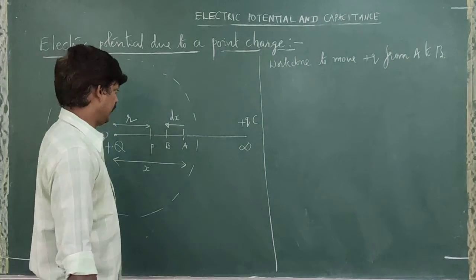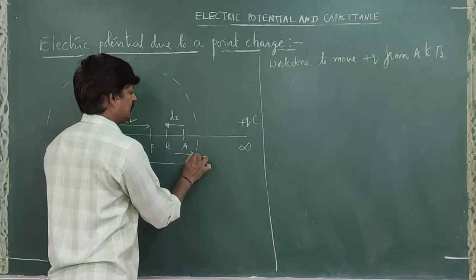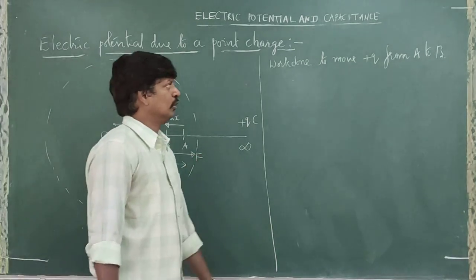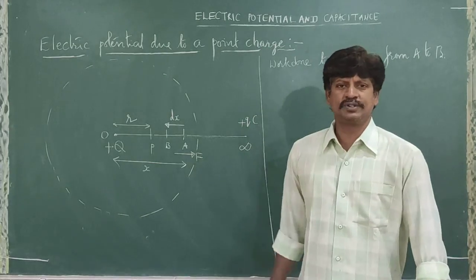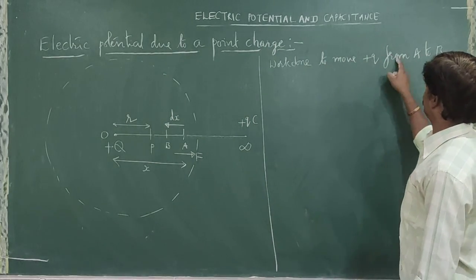Work is done against the electric field, because these two are positive charges, so there is a repulsive force. This force and displacement, in which direction are they? Opposite. That's why it is against the electric field.